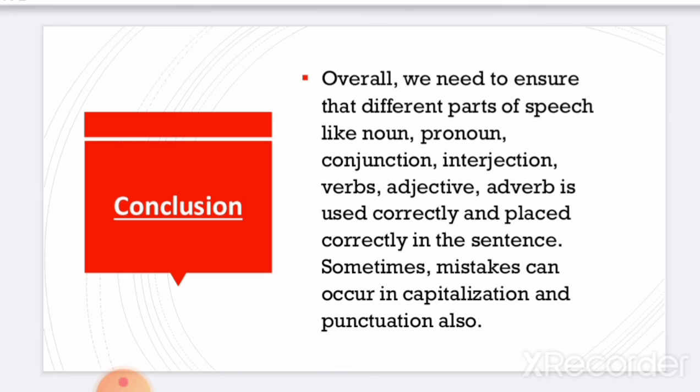Now, overall, we need to ensure that different parts of speech like noun, pronoun, conjunction, interjection, verbs, adjective, adverb are used correctly and placed correctly in the sentence. Then only our sentence will be correct. Sometimes mistakes can occur in capitalization and punctuation also. So while correcting the sentence, we have to take notice of all these